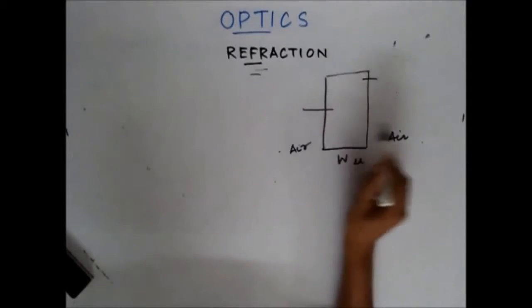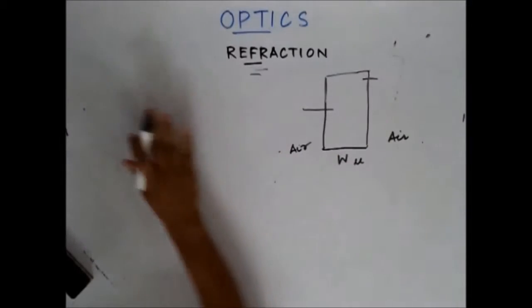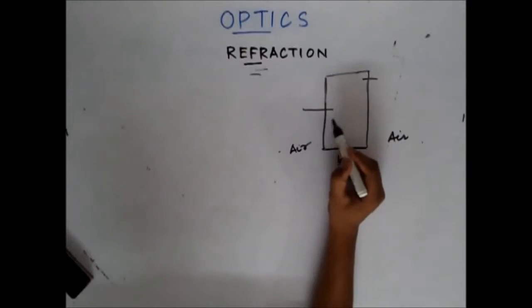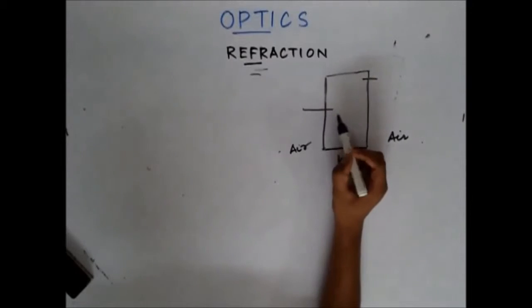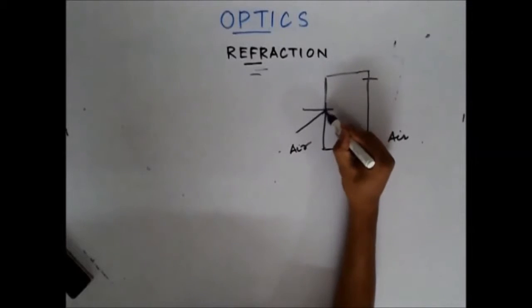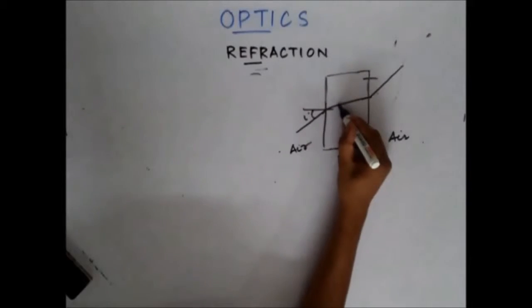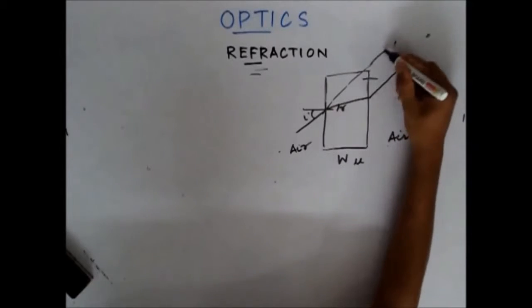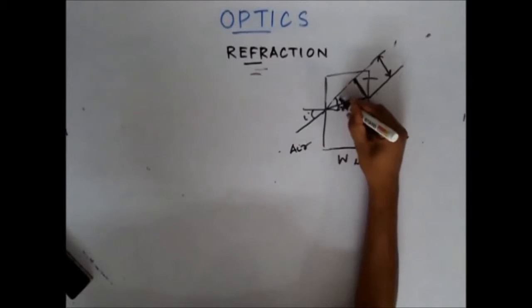So as I said, the two mediums, initial and final, are the same, and we have parallel surfaces. The two conditions are that the two mediums on both sides should be same and the surfaces should be parallel. Then the rays will emerge parallelly. The emergent ray will be parallel to the incident ray, but there will be a lateral shift. So let's find the lateral shift. Okay, this is angle I, this is angle R. So what is this lateral shift? I need to find this distance. What is this angle? This angle is I minus R.